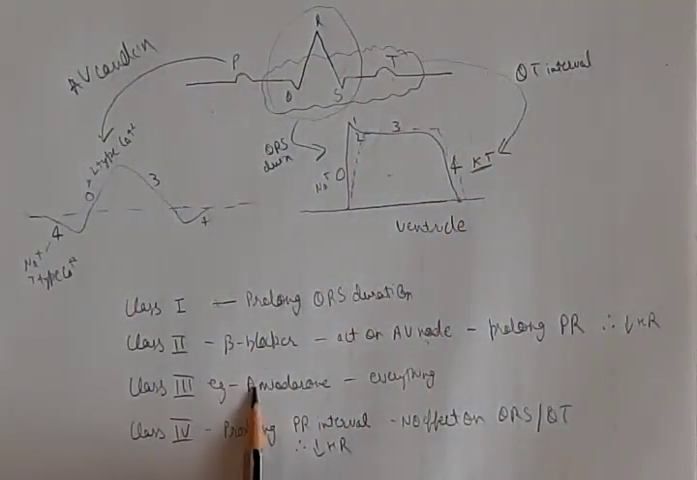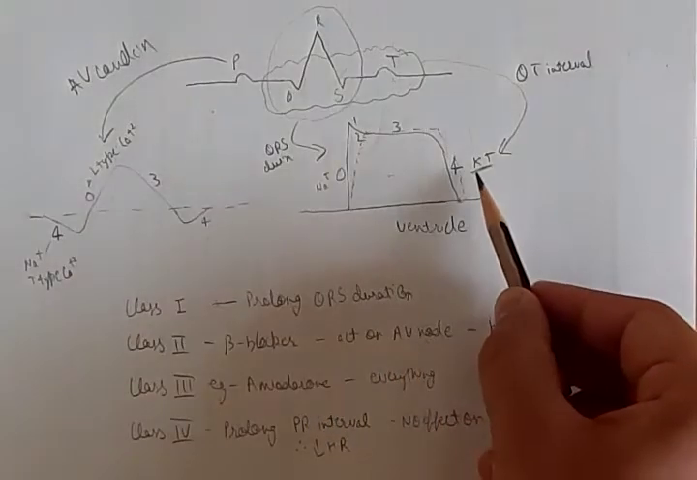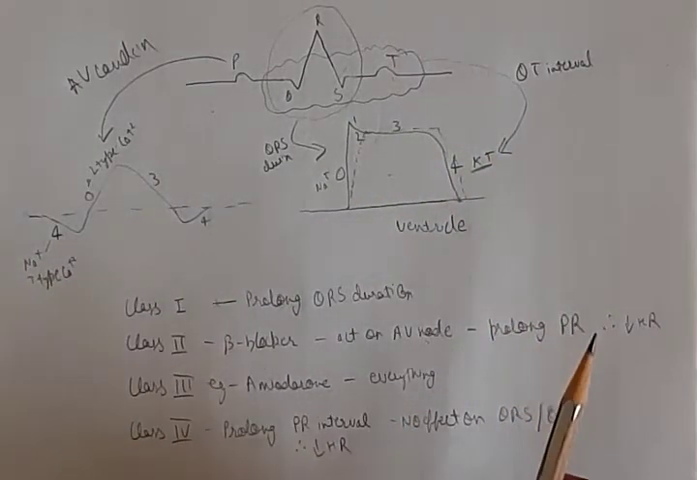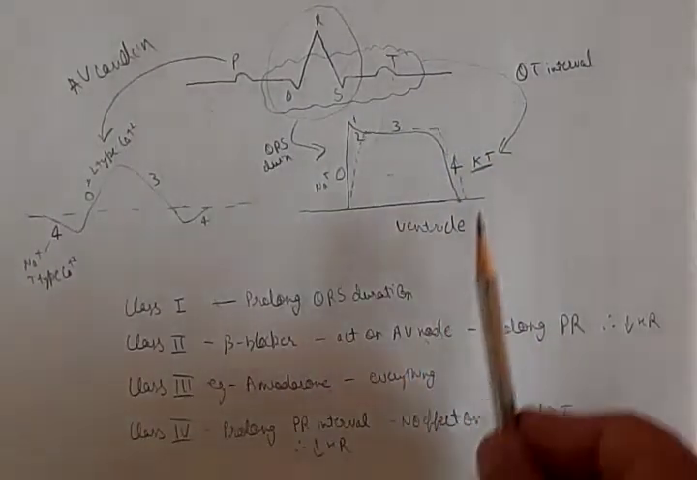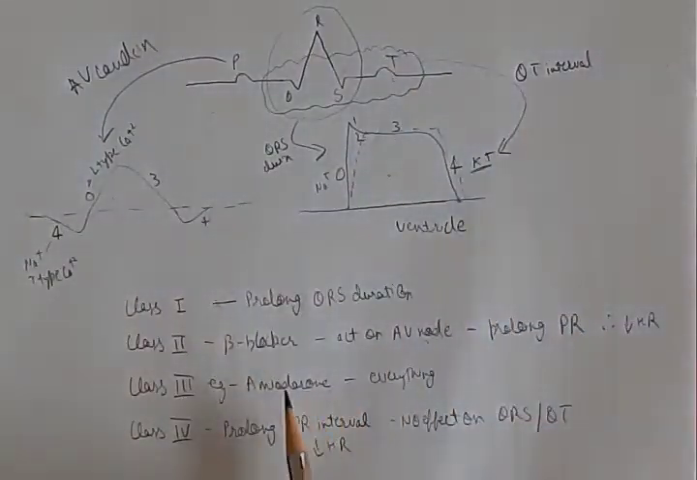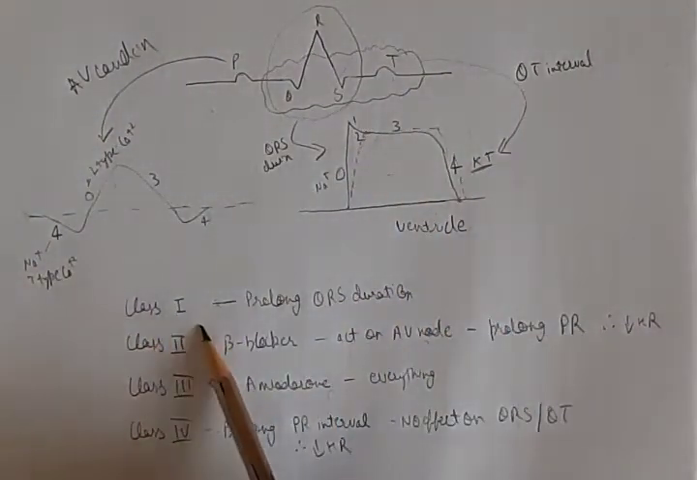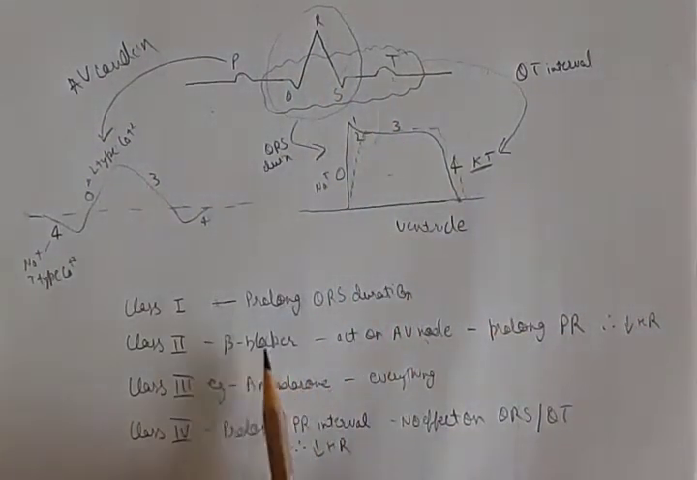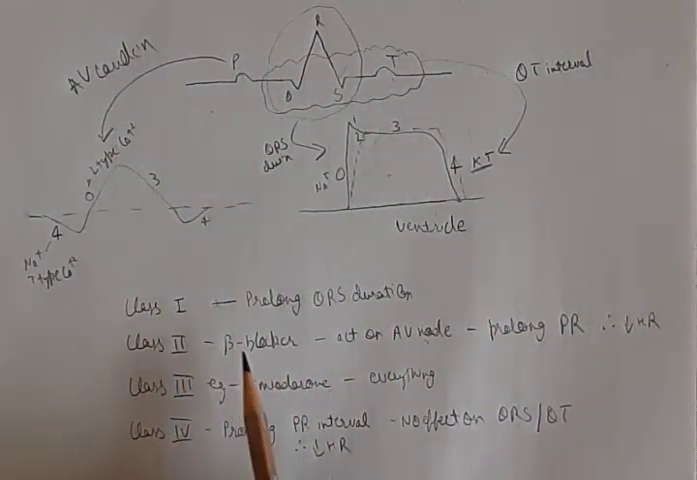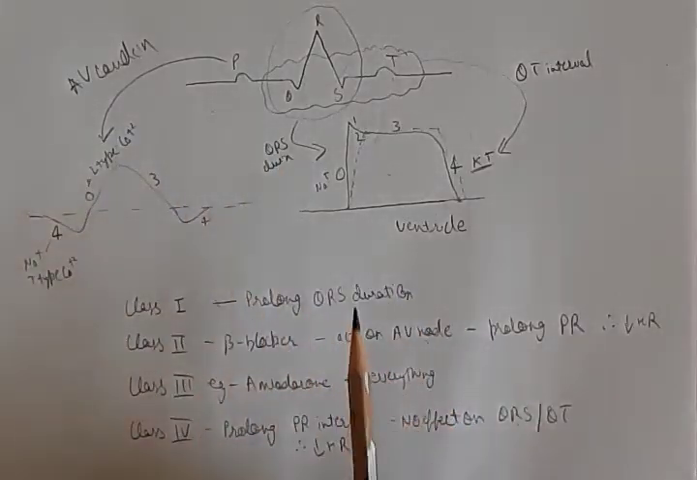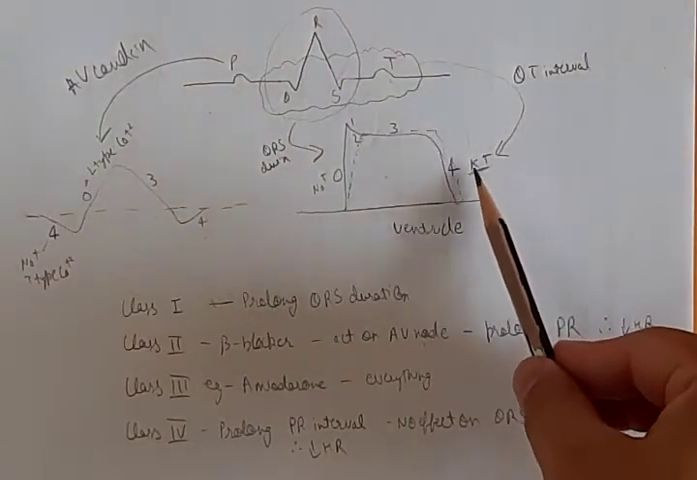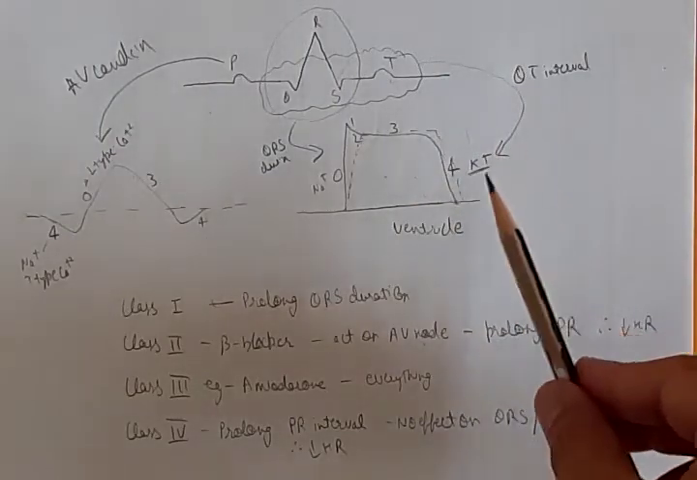Now amiodarone, although it has many types of effects, one of its effects is K+ channel blocker. So it increases the QT interval, and it also has some class 1 like activity, so it also increases the QRS duration, and some beta blocker class 2 like activity, so it also increases the PR interval. And procainamide also has some K+ channel blocking activity, so it also increases QT interval.